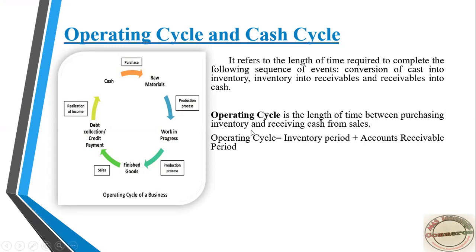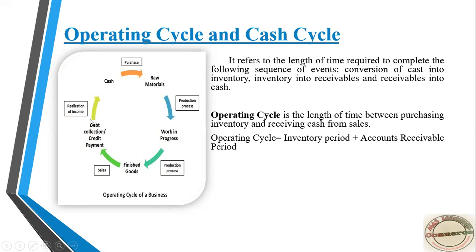The formula for the operating cycle is: operating cycle equals inventory period plus account receivable period. Under the inventory period, all this process will come: purchase of raw material, conversion of raw material into semi-finished goods and work in progress, then work in progress into finished goods. How much time is required comes under this inventory period, plus account receivable.